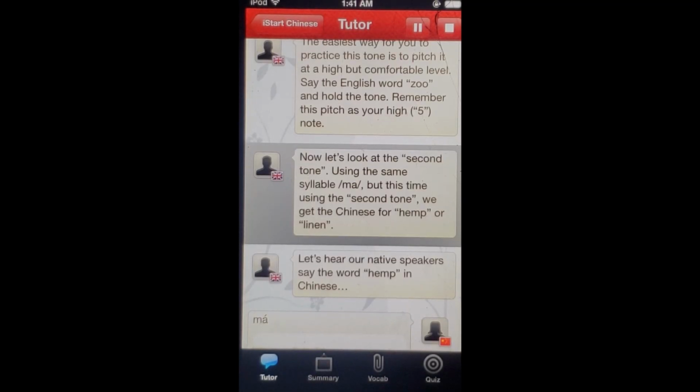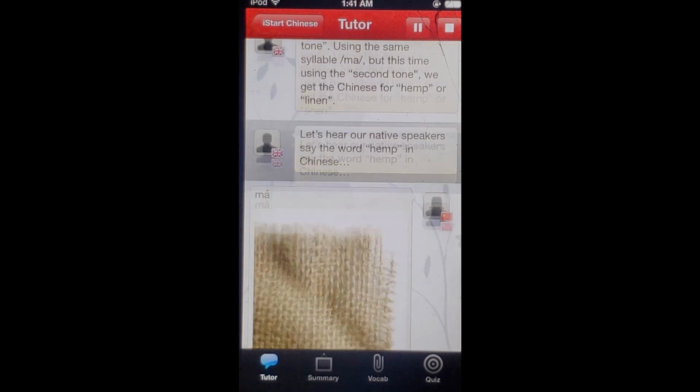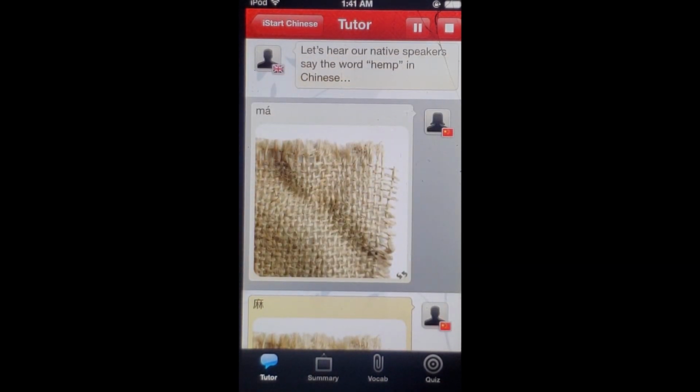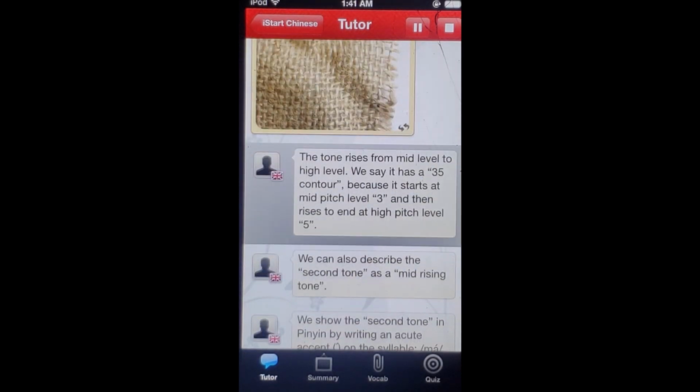The second tone, we get the Chinese for hemp or linen. Let's hear our native speakers say the word hemp in Chinese. 麻. Ma. The tone rises from mid-level to high level.